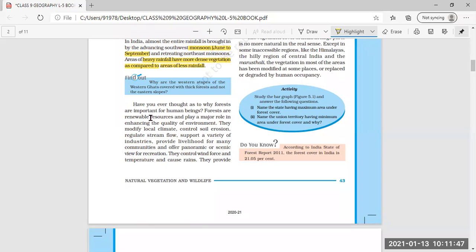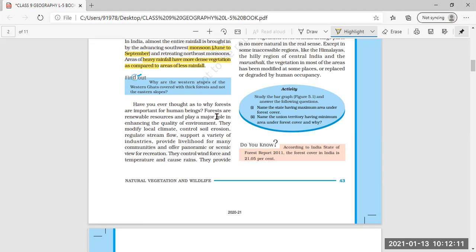Okay. Now have you ever thought as to why forests are important for human beings? From the smaller classes only you have been taught that forests are very important, and so many points have been made clear in the smaller classes as to why forests are important.